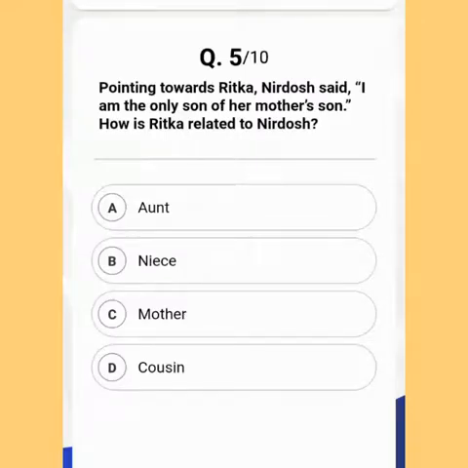Fifth question says, pointing towards Ritika, Nirdosh said, "I am the only son of her mother's son. How is Ritika related to Nirdosh?" 4 options and then you have to decide the correct one. So the correct answer of this question is option A, aunt. Moving to the explanation section.